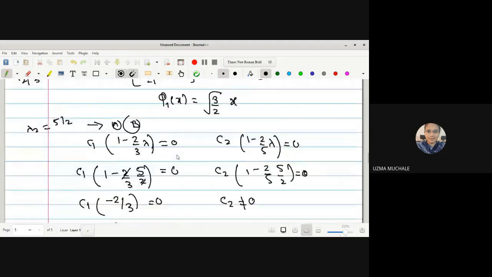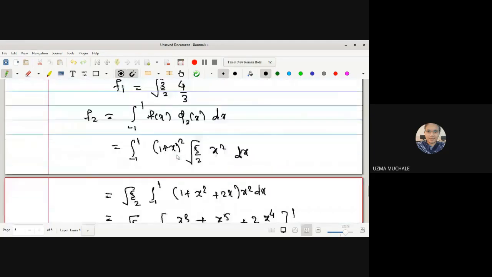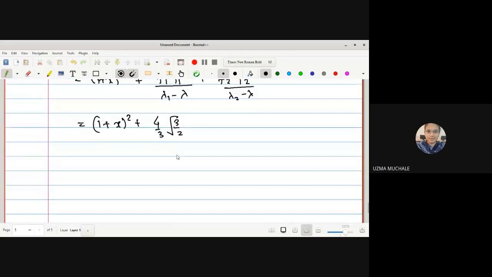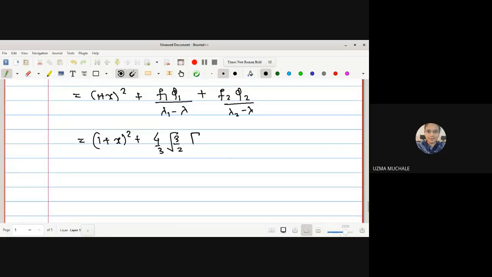It is root 3 by 2 into x. Then 1 upon lambda 1 minus lambda, where lambda 1 is 3 by 2, minus 1.